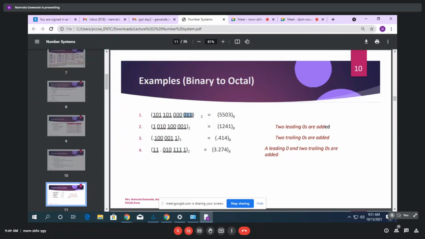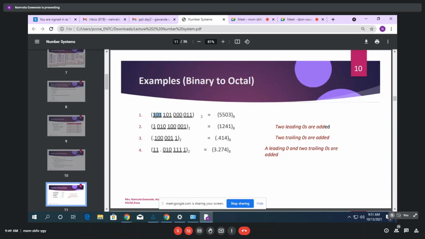Okay, from this point, we have made a group of 0, 1, 1. Here you can see our groups of 0, 0, 0 in terms of 3 bits, 1, 0, 1 and 1, 0, 1. And now you have to write them in decimal form. Right? So 0, 1, 1, what is the decimal? 3. For 0, 0, 0, what is the decimal? 0. For 1, 0, 1, what is the decimal? 5. For 1, 0, 1, again 5.